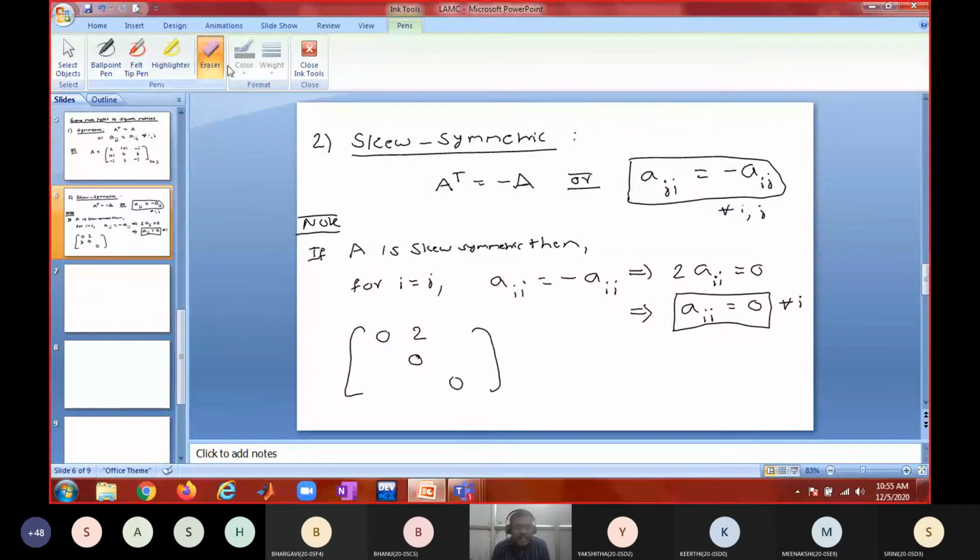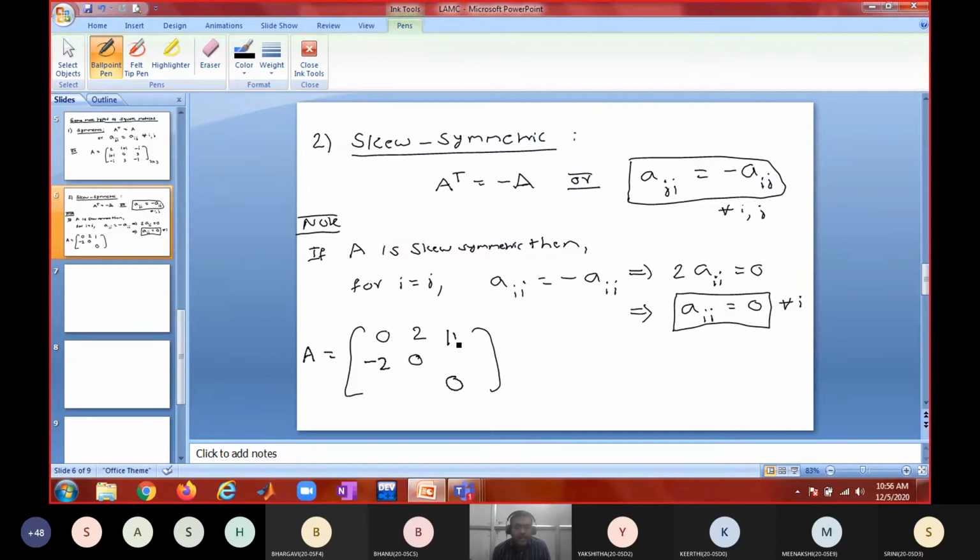If you notice any diagonal entry is non-zero, no need to check any other element. Definitely you can say that it is not skew symmetric, because there is a principal diagonal element which is non-zero. But if all the elements are zeros, you cannot say it is skew symmetric; further checks are needed. So if I place 2 here, I should place minus 2 there. Aij equals minus Aij, no?